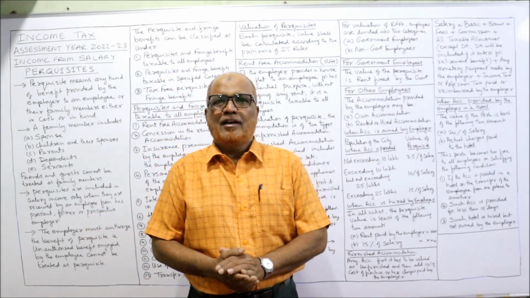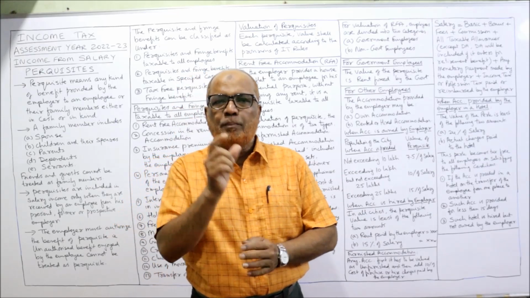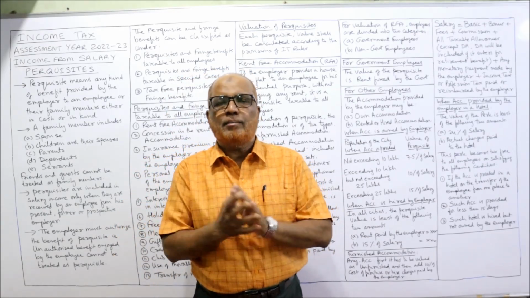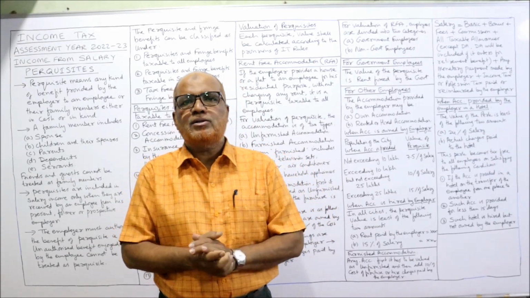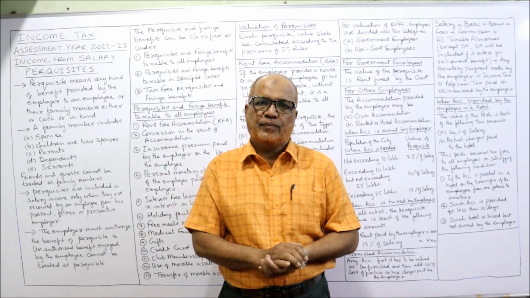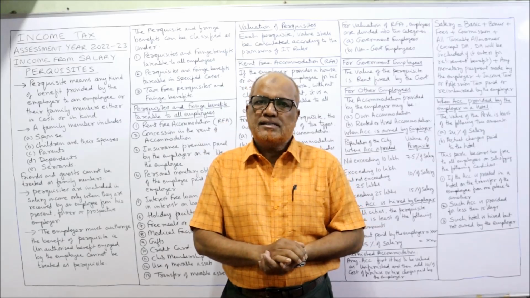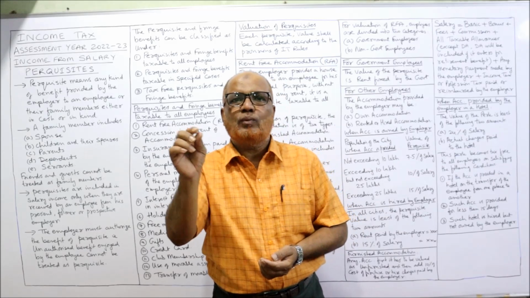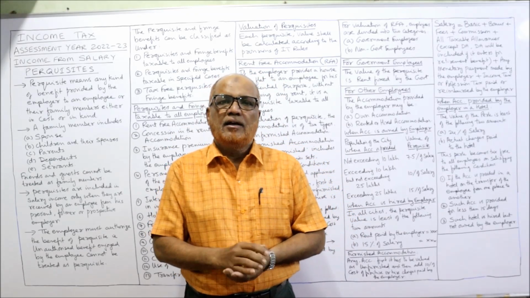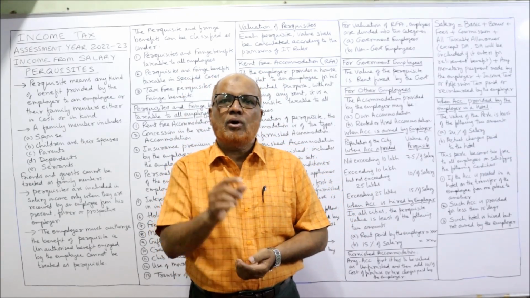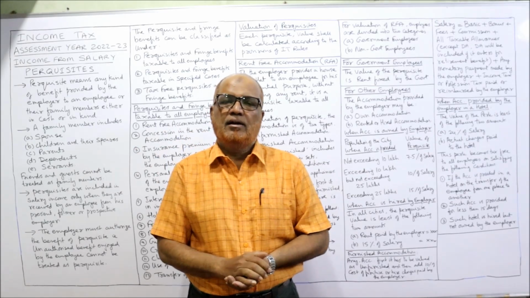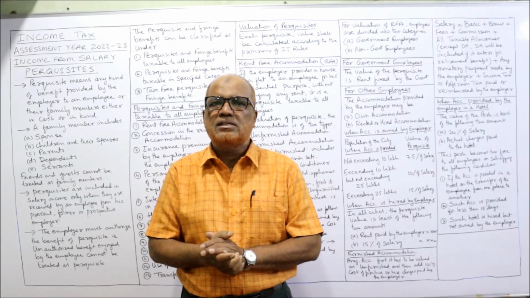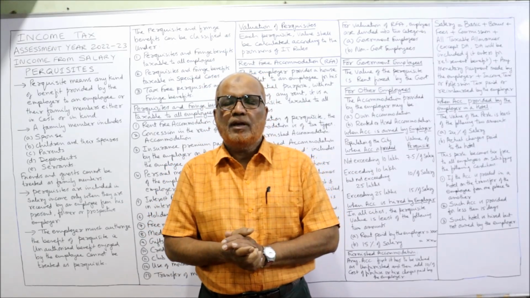I'm Hasham Ali Khan. Now I'm going to start the new topic Perquisite. In the previous videos I have explained that according to the Income Tax Act, the components of salary income are four. First one basic salary, then second one allowances, third one perquisites, and fourth one profit in lieu of salary. The total of these four is called gross income from salary. From gross income from salary, deductions are given under section 16. Then we will get income from salary.